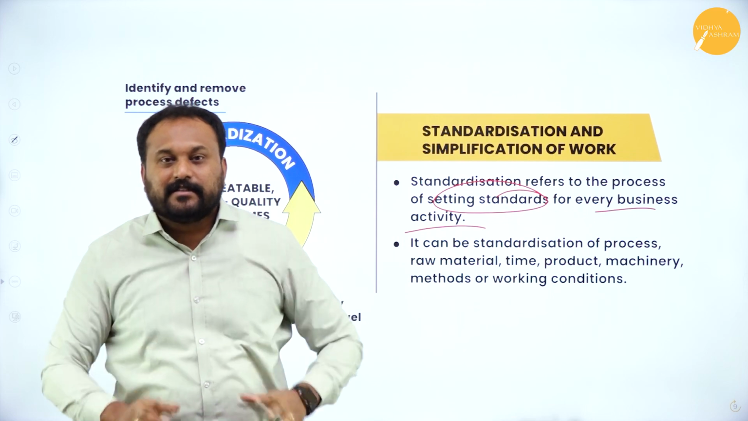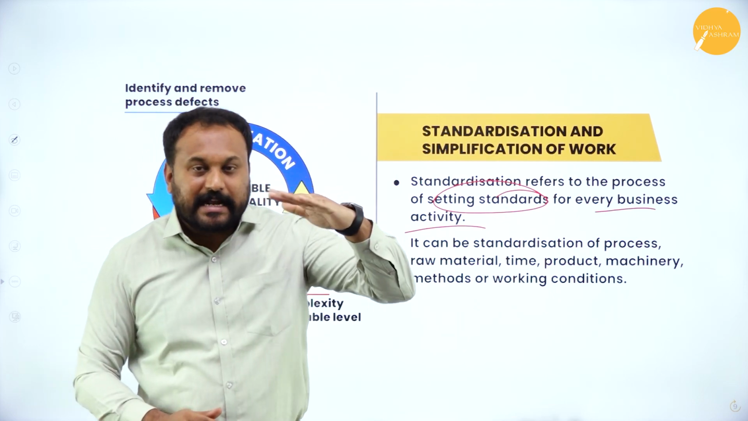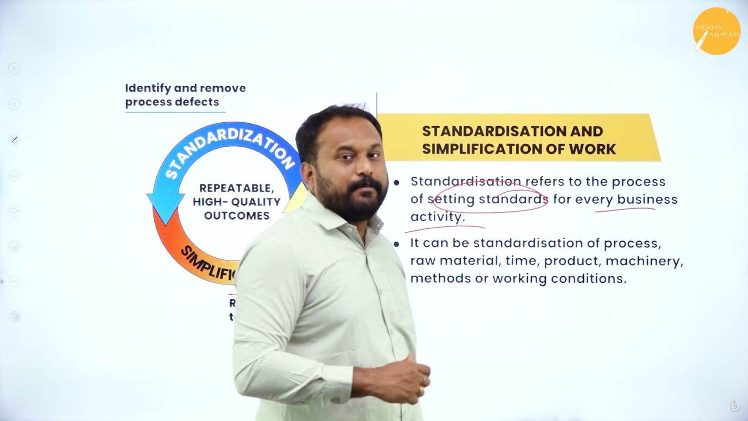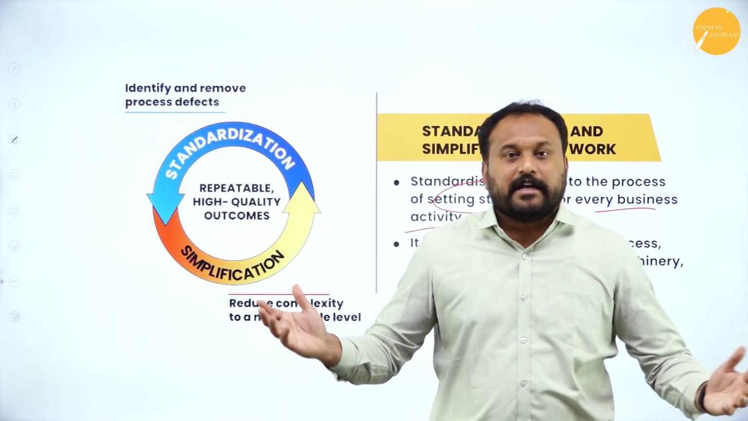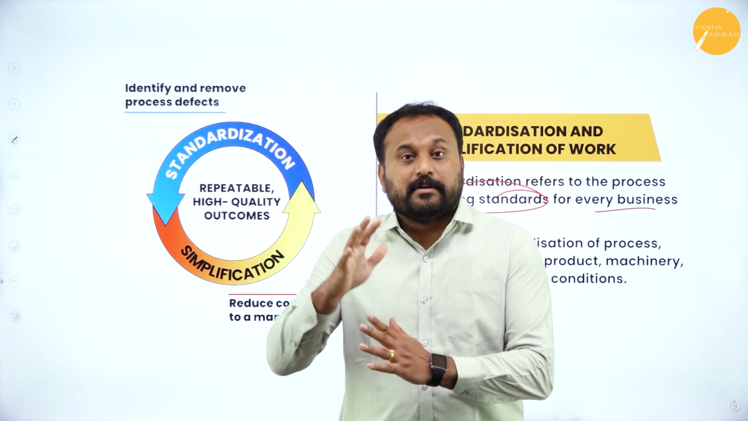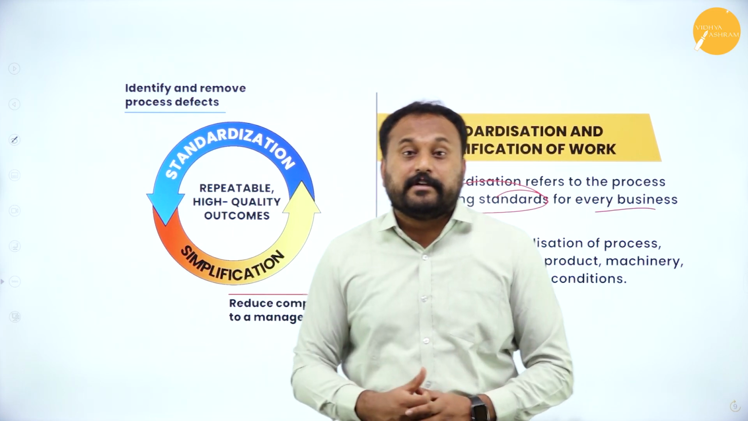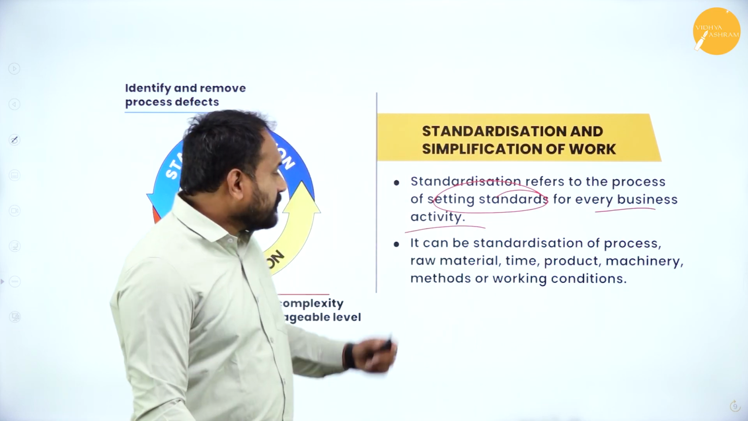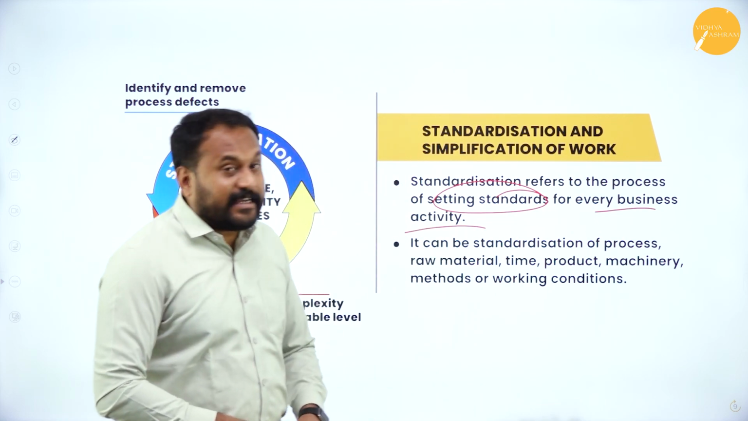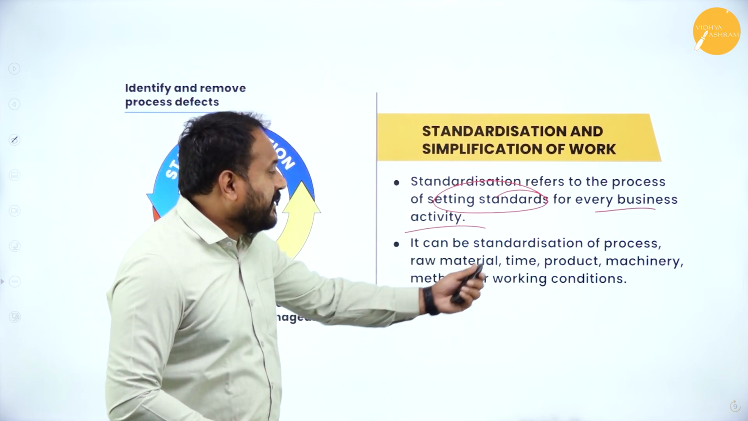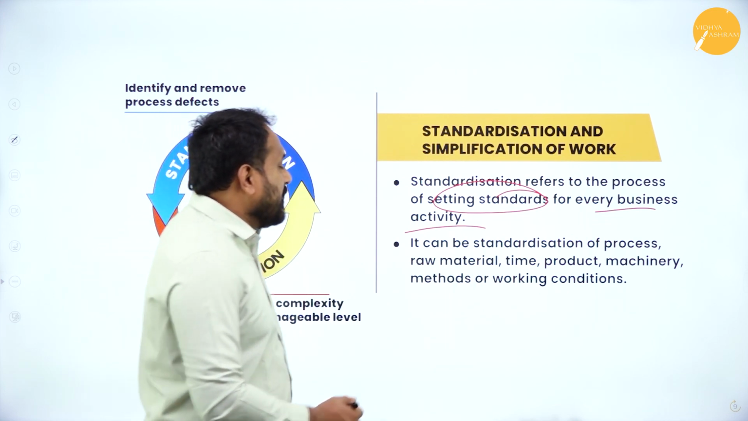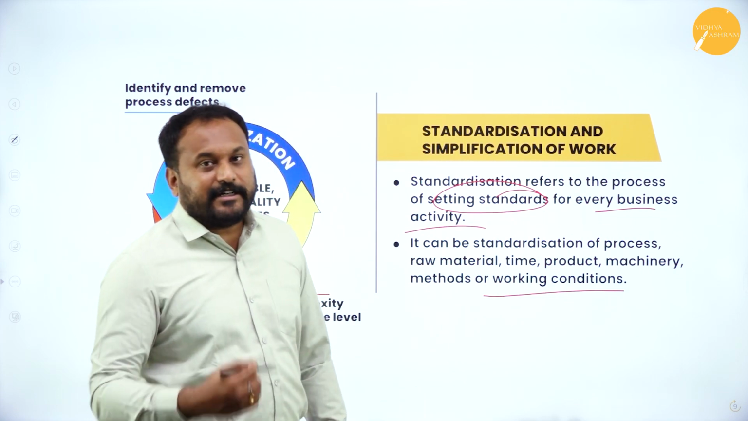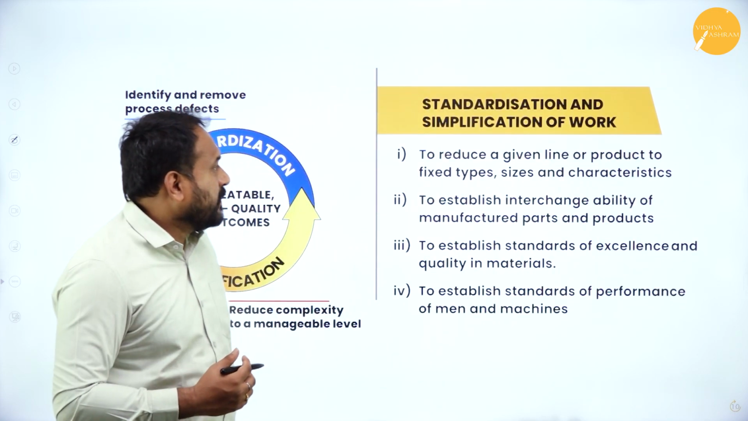So that is the reason, guys. We should always have a standard. If you don't have a standard, you don't know how many calls you are supposed to make. Probably you will make 20 calls and say I'm done for the day, or probably you will call 60 to 70 and not even touch 100. So a standard is always set. Second, it can be standardization of process, raw material, time, production, machinery, methods or working conditions. Everything should have its own standard.